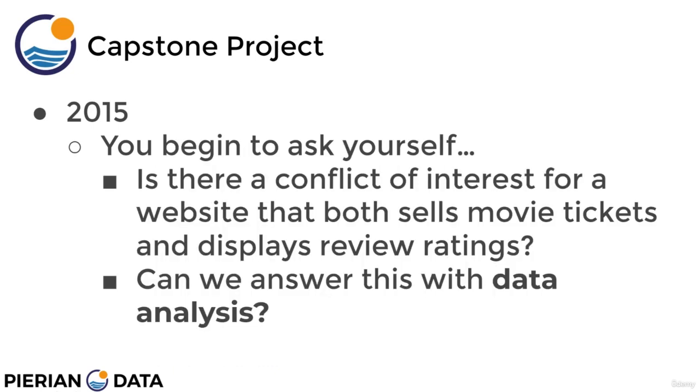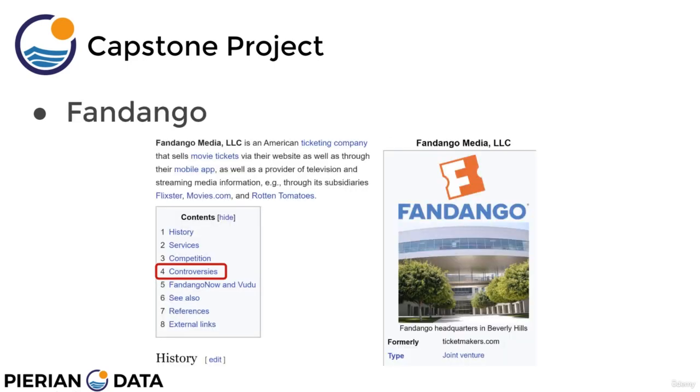So, you begin to ask yourself, is there a conflict of interest for a website that is both selling movie tickets and displaying review ratings? Can I answer this with a data analysis? Well, for one thing, it should be noted that it probably doesn't bode well for Fandango when their Wikipedia article literally has a controversies section for what should be a pretty simple business of just selling tickets online.